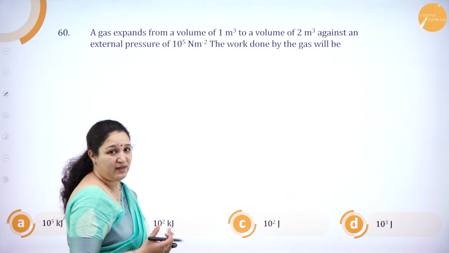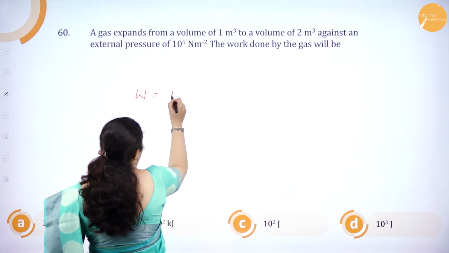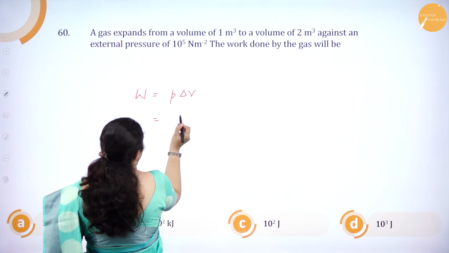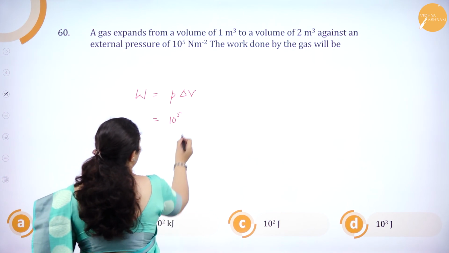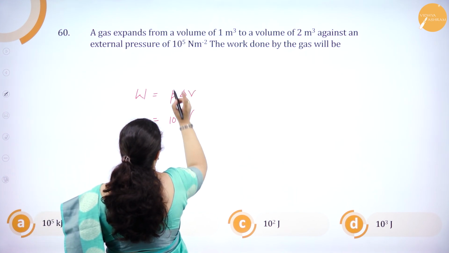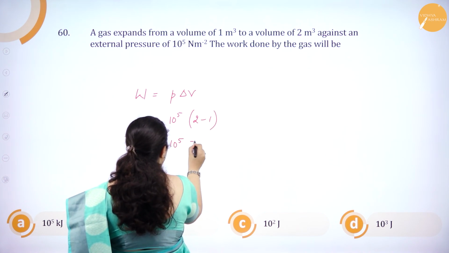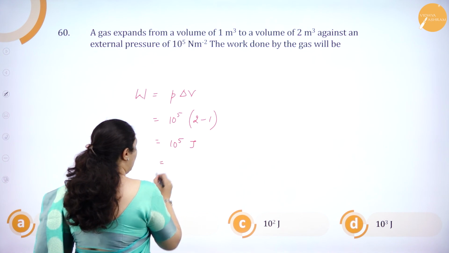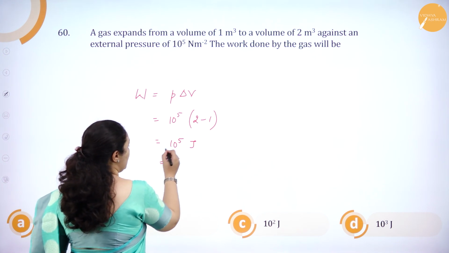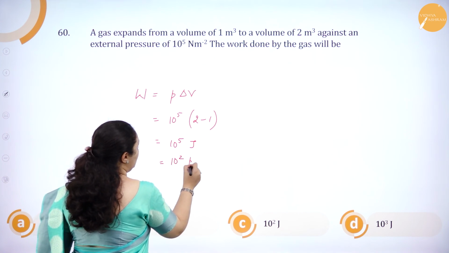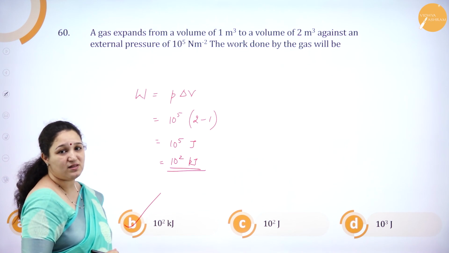Work done by the gas. So here pressure and volume you know. So work done is pressure into delta V. Pressure is 10 to the power 5 Newton per meter square, whereas volume change is 2 to 1, isn't it? So 2 minus 1 is 1. So 10 to the power 5 joules this is. Here, do I have 10 to the power 5 joules? No, but I have 10 power 2 kilojoules. So this I can write as 10 to the power 2 kilojoules, isn't it? So option B is the correct answer.